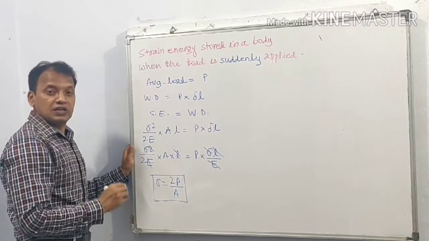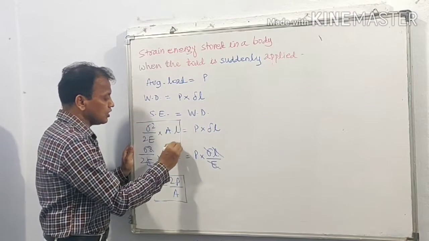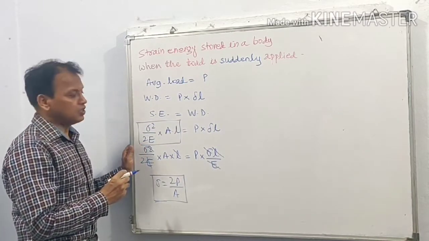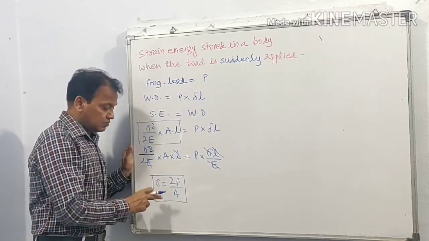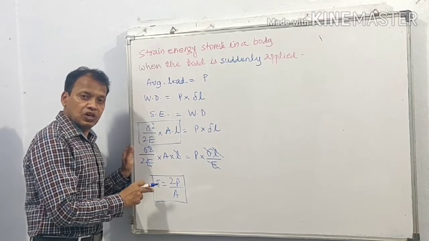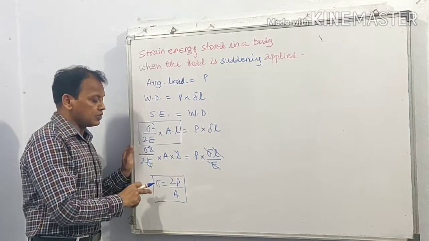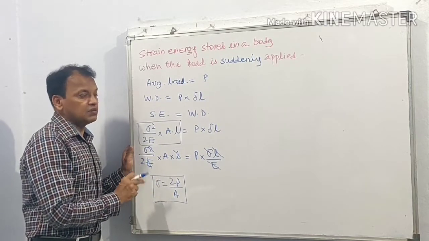For suddenly applied load, the equation for strain energy will remain the same, that is sigma square upon 2E into V, but the value of sigma will be different. In case of gradually applied load, sigma is equal to P upon A, and in case of suddenly applied load, sigma is equal to 2P upon A. Remember this.